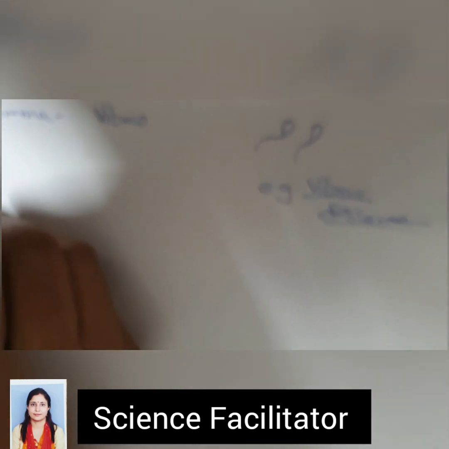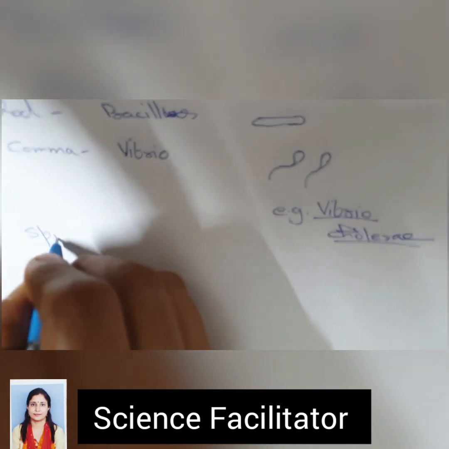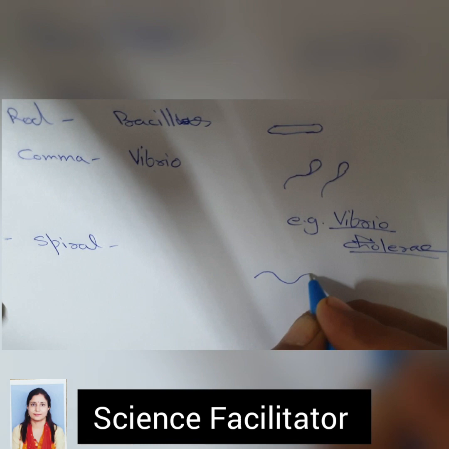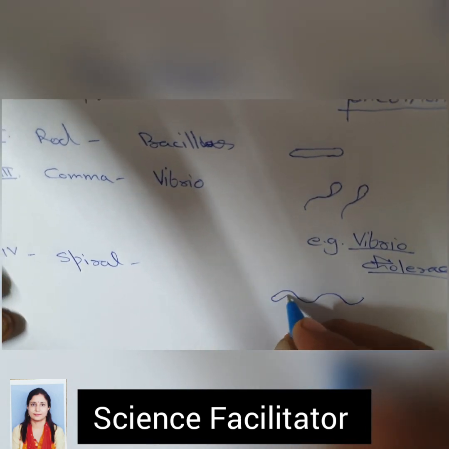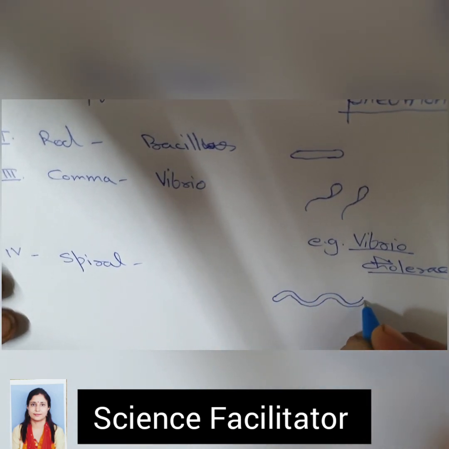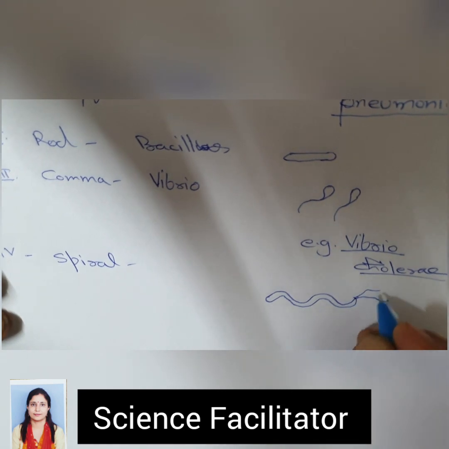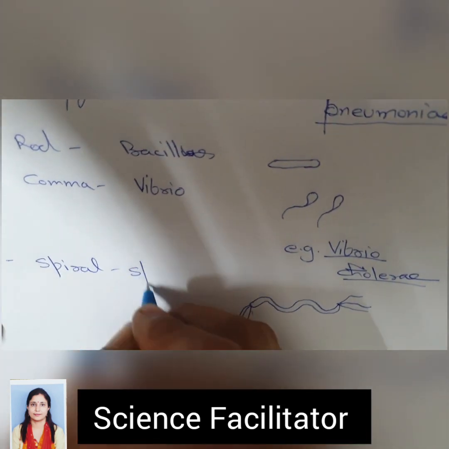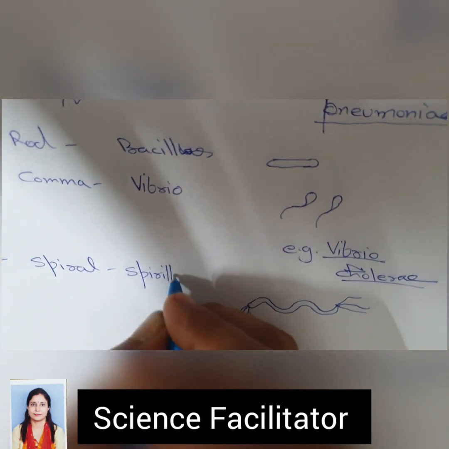Fourth, if the bacteria are spiral in shape, like this spiral shape, there is a bunch or tuft of flagella at the ends, maybe at one end or maybe at both ends. Such kind of bacteria is known as spirillum.